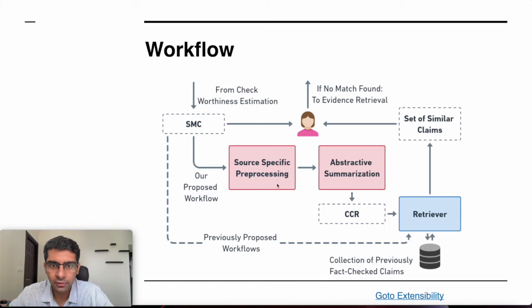So the objective of the source specific pre-processing module is to get rid of the noise, as most of these SMCs are coming from Twitter. Therefore, it is full of slangs and abbreviations. That is why this is required. And this abstractive summarization module creates a very crisp and short summary of this social media claim, which can be used to query the retriever and get the set of similar claims.